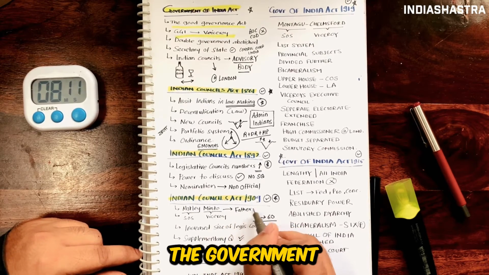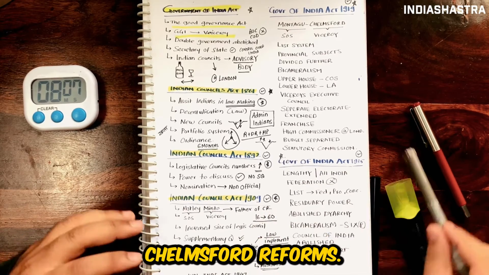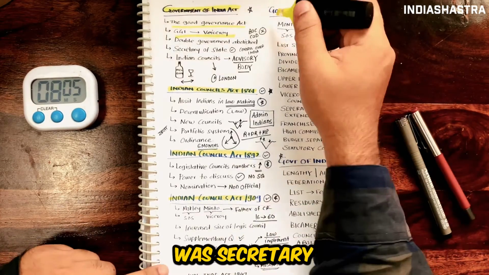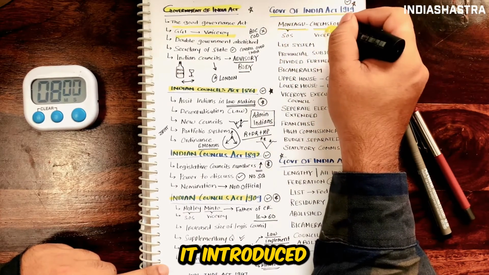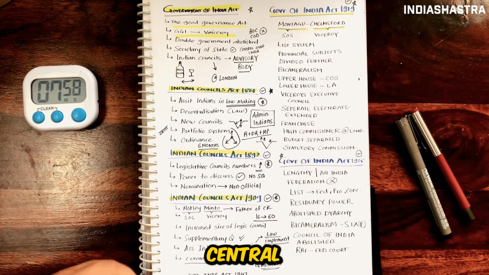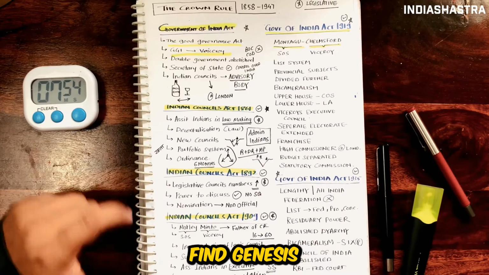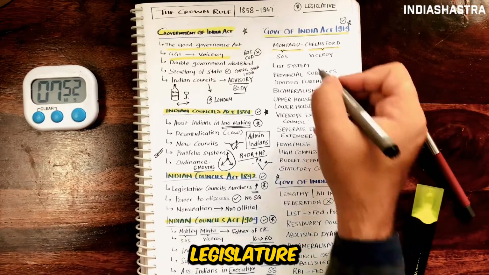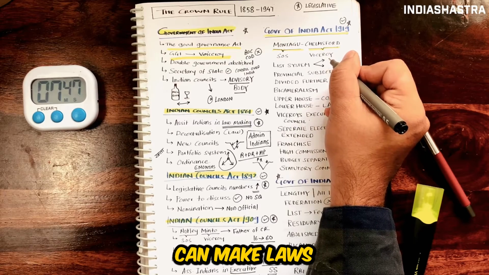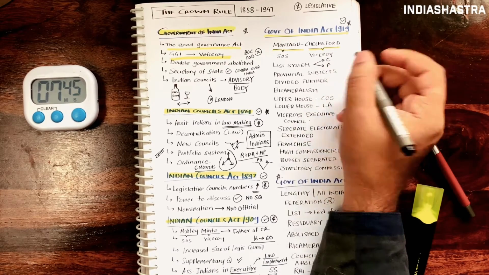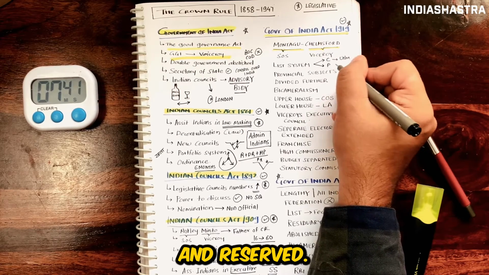Now let us move to the Government of India Act 1919. It is also known as the Montagu-Chelmsford reforms. Montagu was Secretary of State and Chelmsford was Viceroy. It introduced the list system. Central and provincial subjects, like today's union and state lists, find their genesis here. The central legislature can make laws on central subjects only. The provincial legislature can make laws on provincial subjects. It further divided the provincial subjects as transferred and reserved.